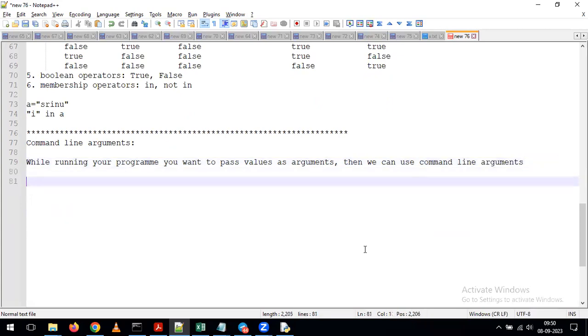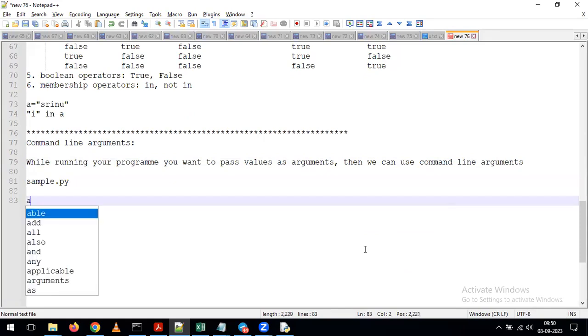For example, I am writing a program called sample.py. In this program, the functionality is that I want to perform the sum operation. Within the program we are doing the sum operation, but instead of giving the values within the program, I want to give them as arguments while running the program.